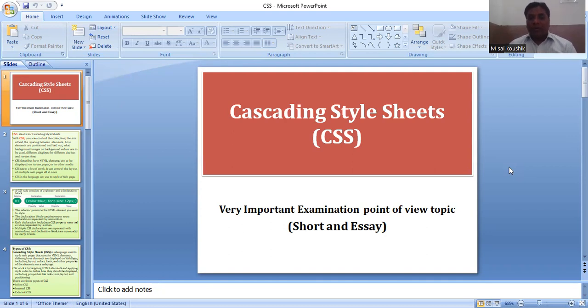Today we're discussing a very important examination-point-of-view topic called CSS. We can't expect the WT question paper without this topic and without this question. So please put maximum focus on this topic. Yes, we know in the previous classes we already discussed this topic. You have some small experience about this topic, I think.